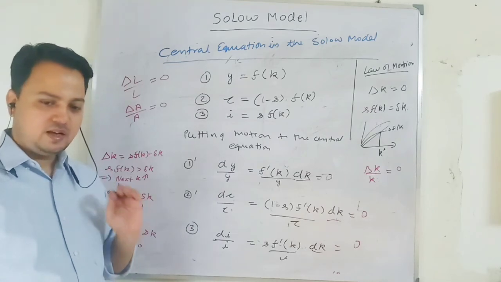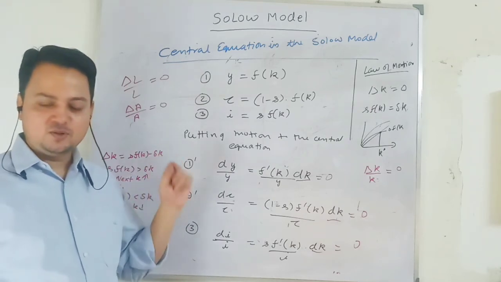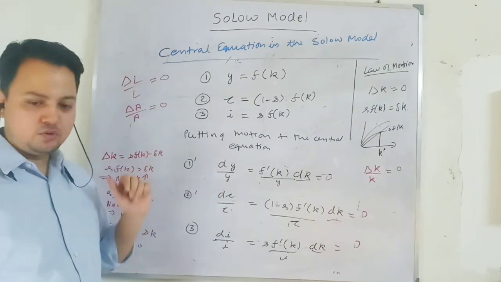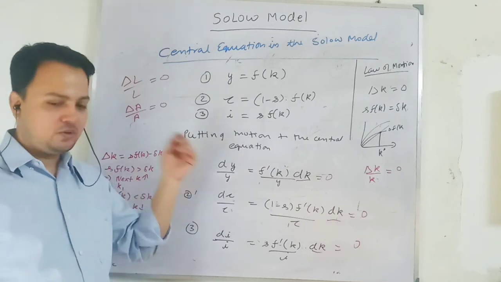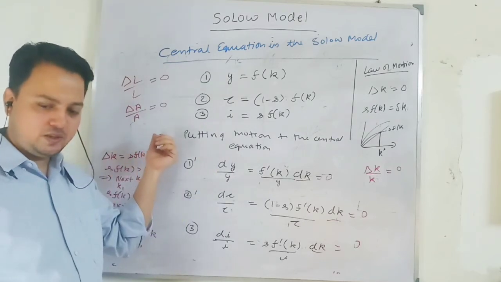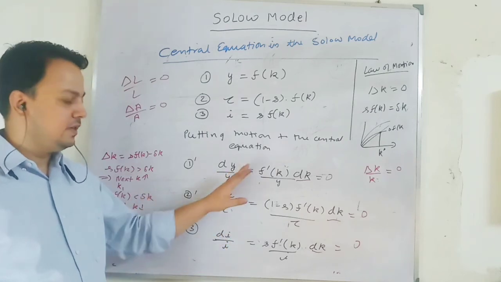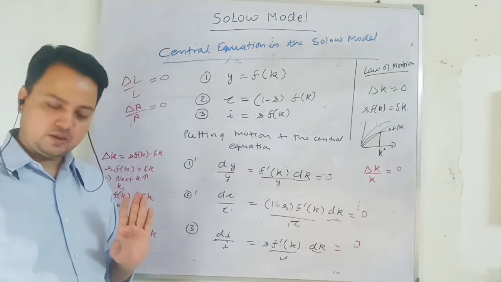Again I am repeating the statement, because when I introduce technological progress, the economy will grow at a rate equivalent to the technological progress. So at a steady state when there is no technological progress, the variables in the economy in per worker terms are not growing.